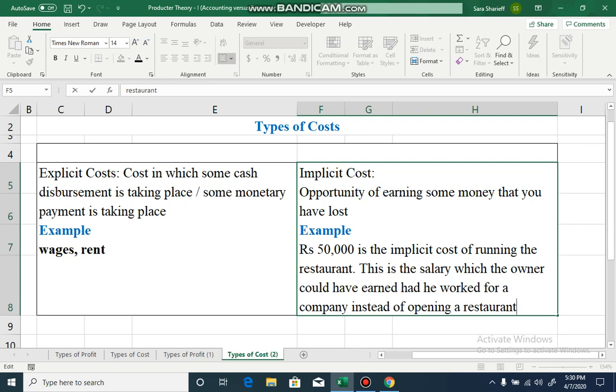Explicit cost is any monetary payment, that is your cost. Monetary payments that you are making to your factors of production, you can say it like that. Okay? Payment made to your workers, payment made to providers of capital, that is rent, wages, all these. To the provider of labour services you will give wages, to the provider of capital services, to capital, you will give rent, all these are explicit cost. What is implicit cost? Opportunity cost, right?